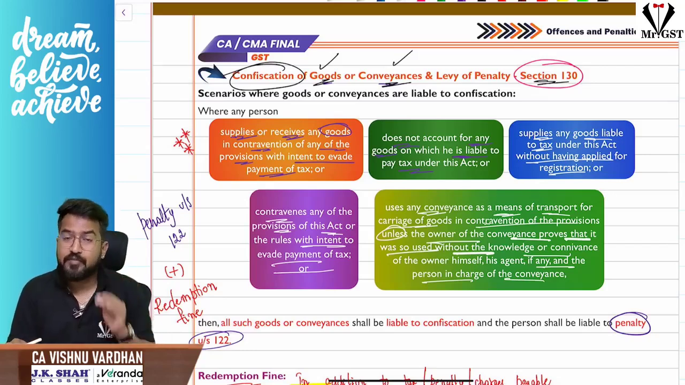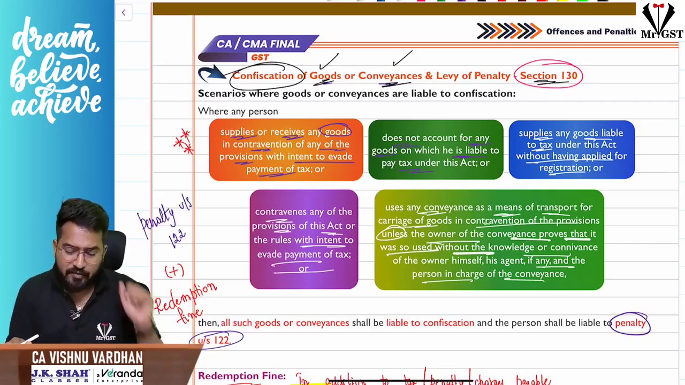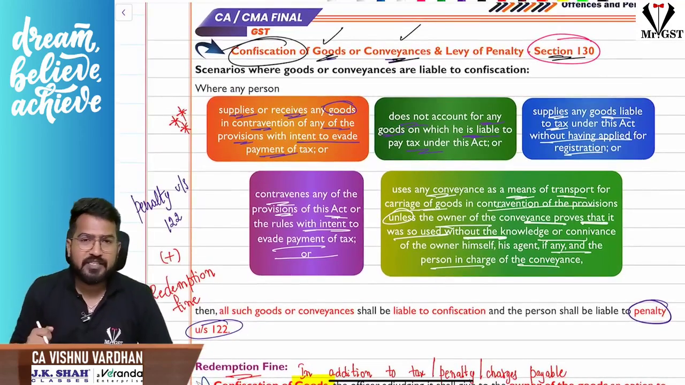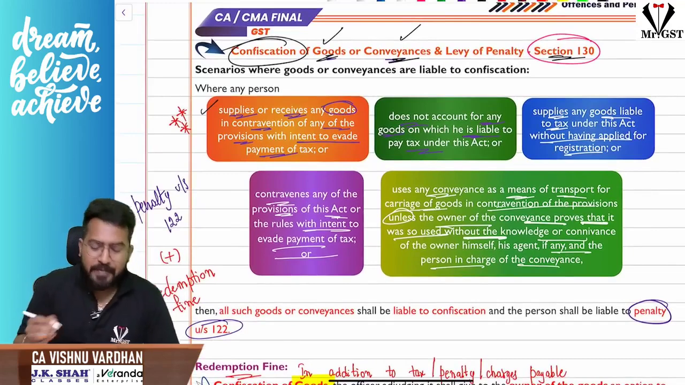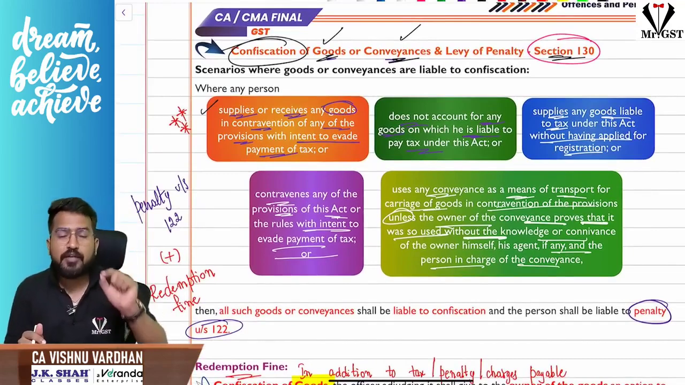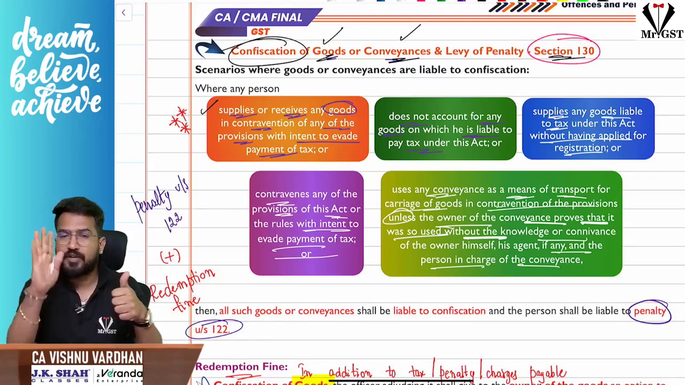Sir, when will confiscation come into picture? Confiscation will come into picture in 5 cases. Very important. You remember these 5 cases. Number 1, you are making a supply or receiving some goods, either sale or purchase, in contravention of the provisions of this act with an intention to evade taxes. Number one, you are selling something or buying something with an intention to evade taxes.